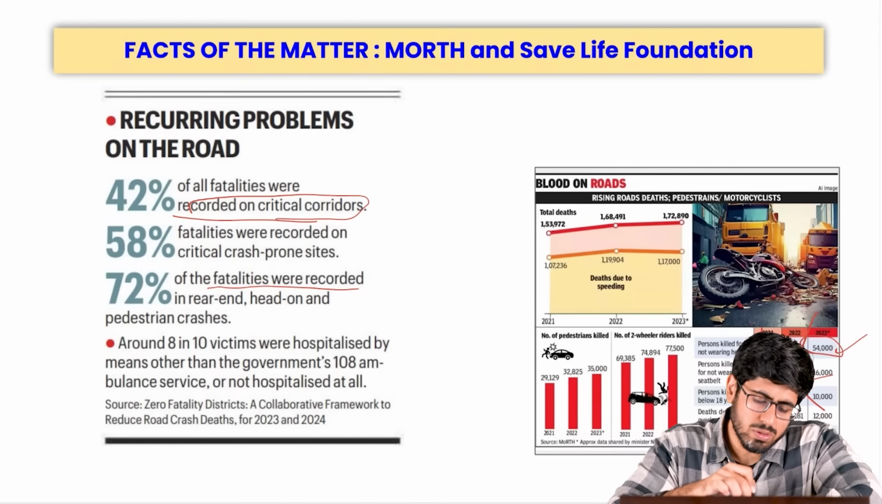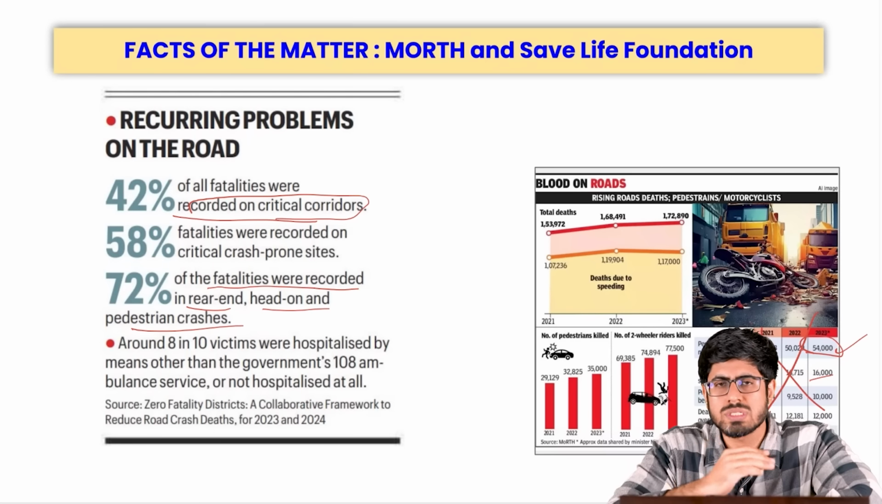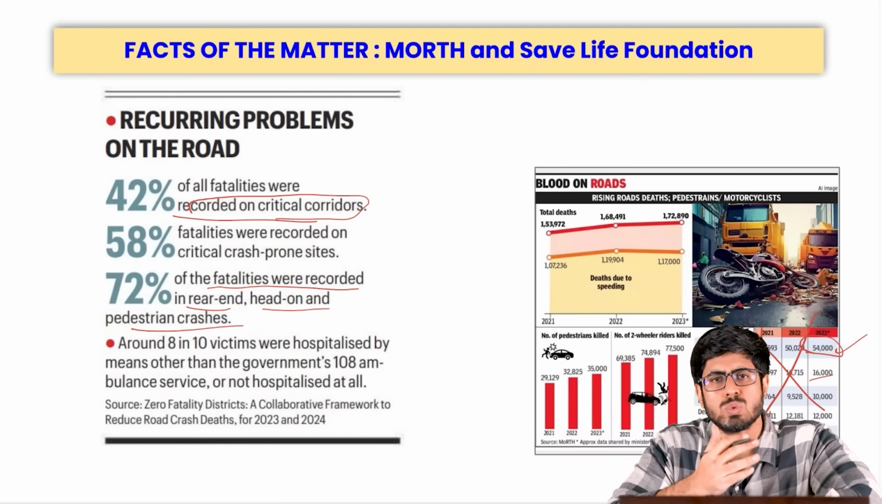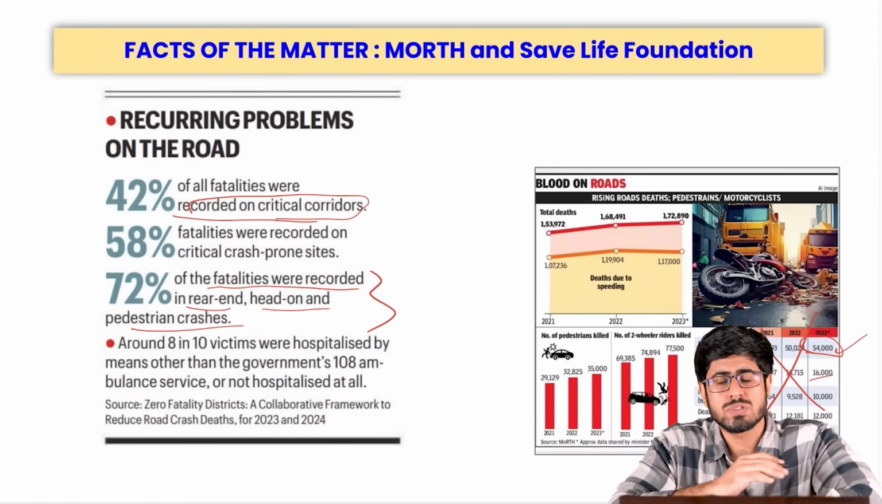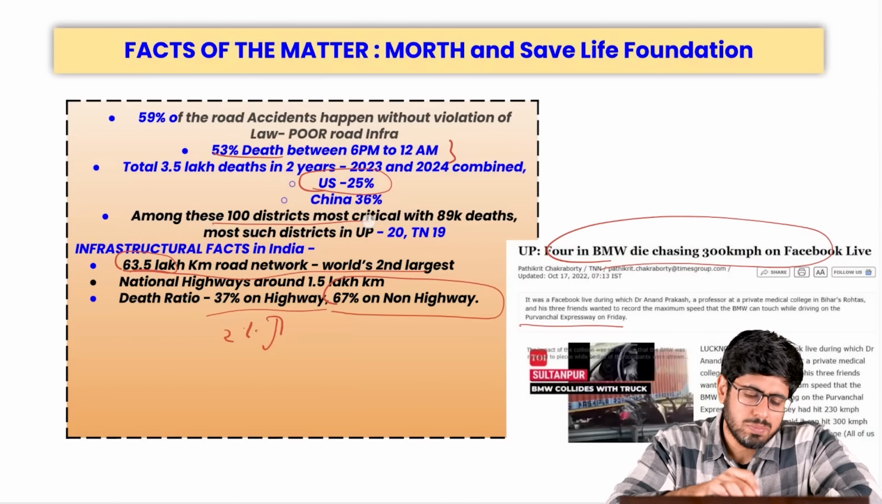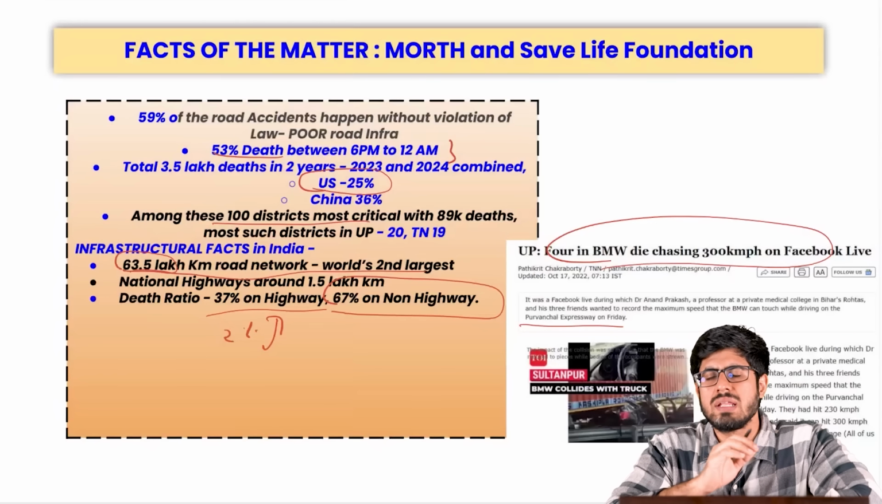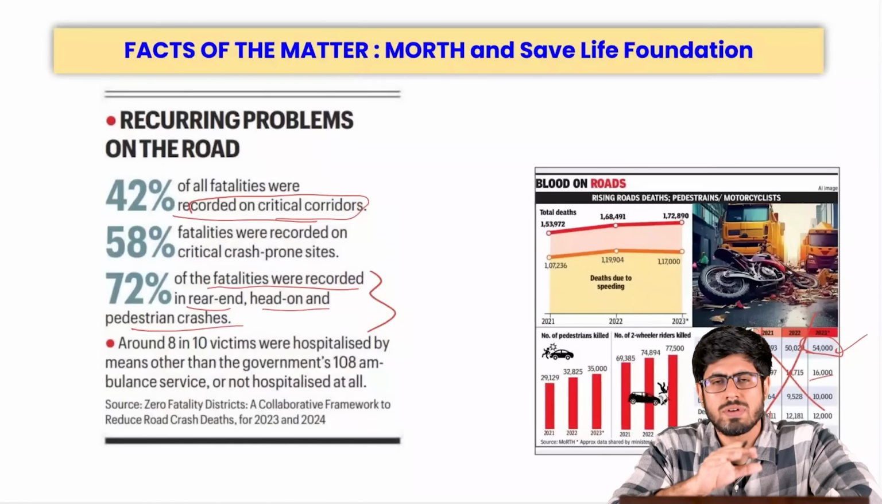72% of the fatalities were recorded in rear-end, head-on or pedestrian crashes. That means the lower strata of our society, the poor people who are either pedestrians or using a two-wheeler, are one of the major victims of these issues. Apart from these class differences of poor and rich, we also see a regional disparity in India. Of these 100 most prone districts, 20 are located in Uttar Pradesh, 19 of them are located in Tamil Nadu. This showcases that it is not a one-size-fits-all approach that we can take in road safety.